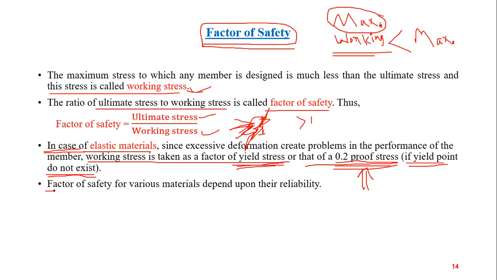Why do we consider factor of safety? Because the load bearing capacity of a material can vary because of the presence of various defects, flaws, cracks, and many other defects. That is why we consider factor of safety while designing. The material is not designed for ultimate stress, rather it is designed for working stress, so that the material does not fail suddenly.